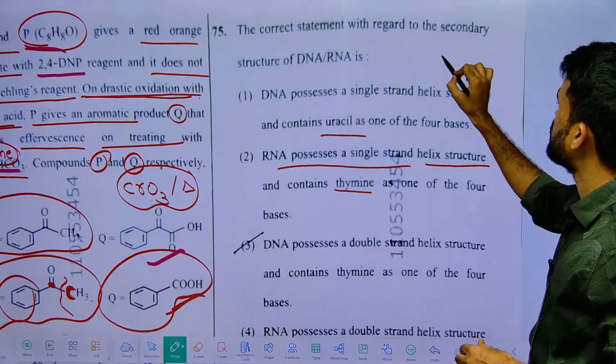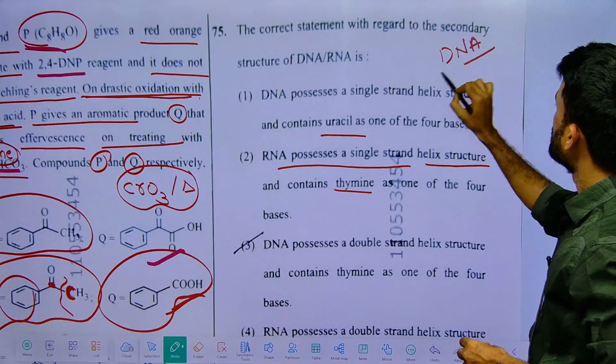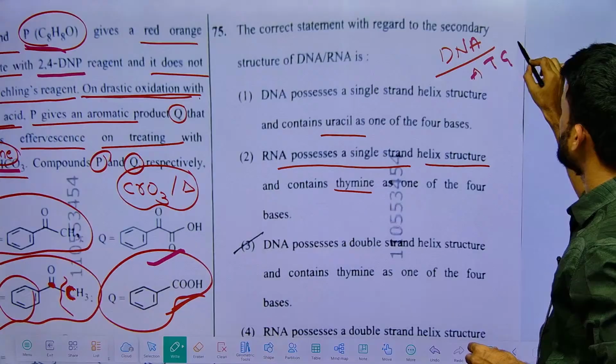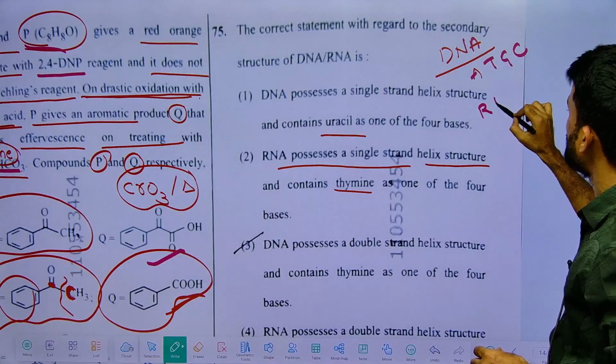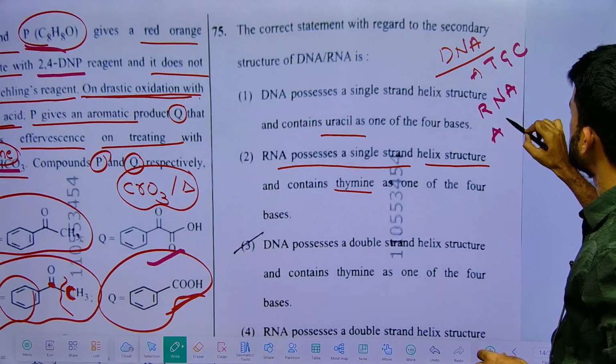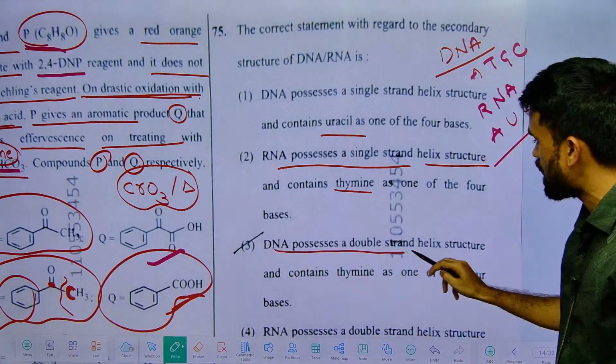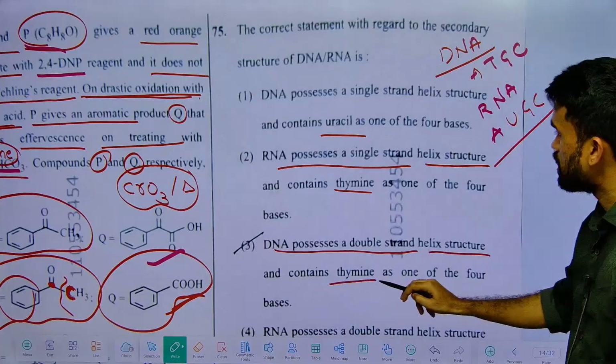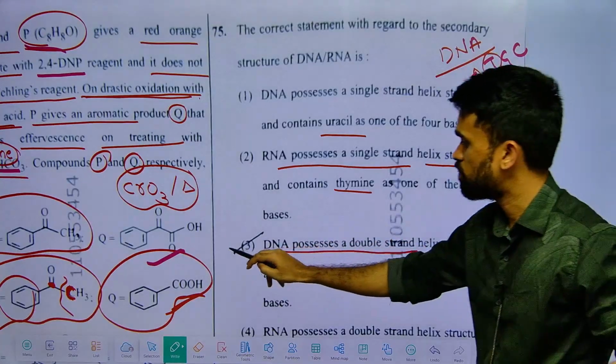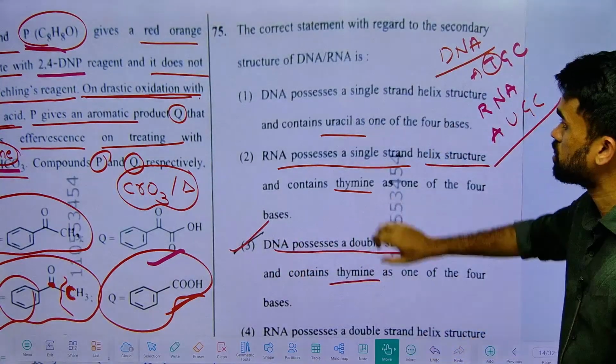What are the bases present in DNA? It will be AT, GC, and in RNA it will be AU, GC. Based on this you can solve the question. DNA possesses a double strand helix and contains thymine. So you can go with the third option.